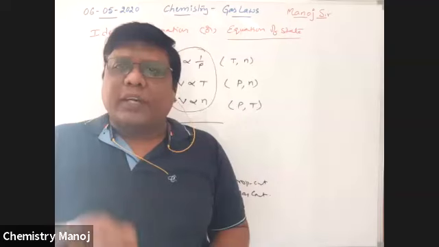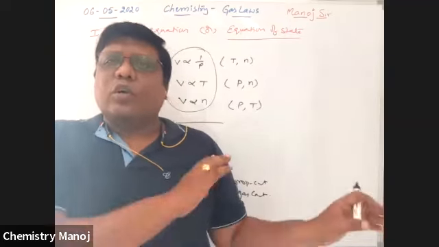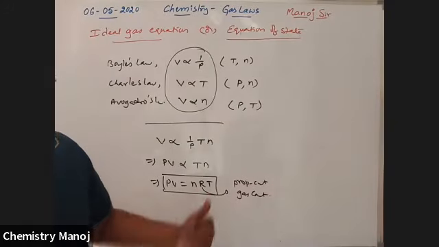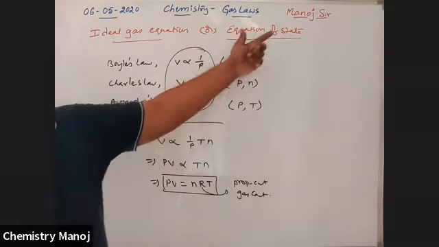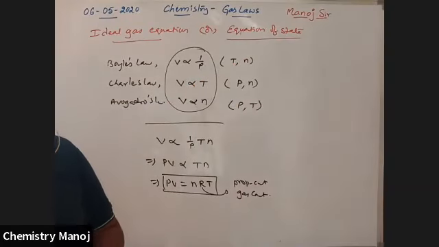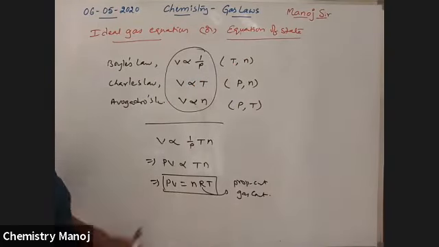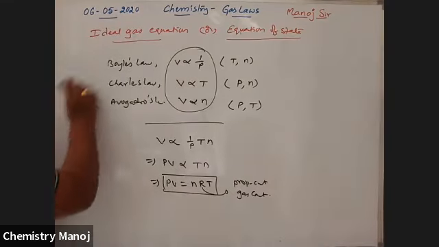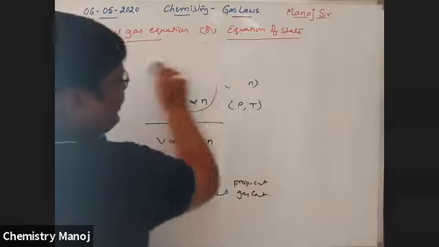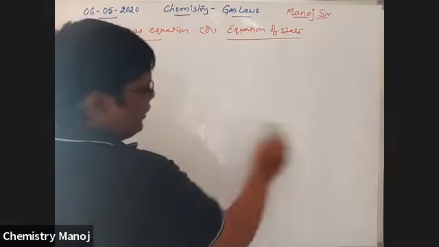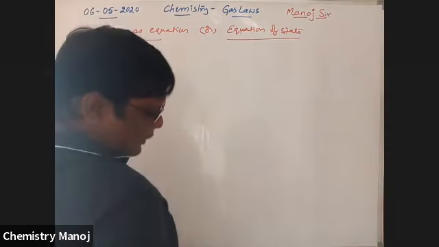So now, what is an ideal gas? One which obeys these gas laws, which obeys that gas equation, PV is equal to nRT. This equation explains the physical state of the gas, so it is called the equation of state. In this PV is equal to nRT, now we are going to discuss R. What is R? R is nothing but the proportionality constant. In particular, it is called the gas constant.